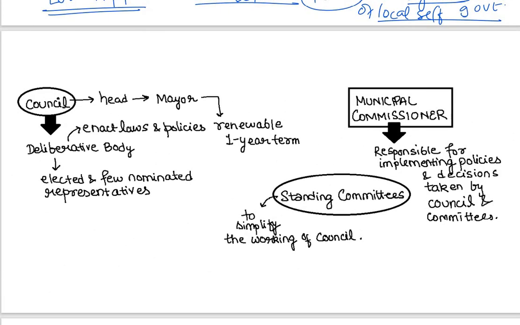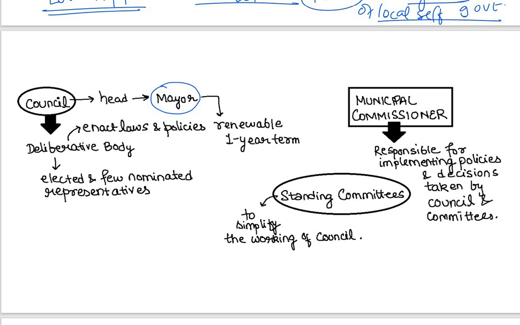So, what is the role of a council? The council's head is known as a mayor. If you are in Delhi or Mumbai or Chennai, you must have heard about the mayor, the institutional head of a council, which represents the municipal body, and it's a deliberative body. Deliberative body means it enacts the laws and policies. And the mayor's office term is 1 year. It is renewable. Okay, it can be extended also.